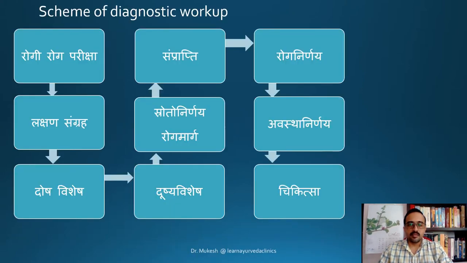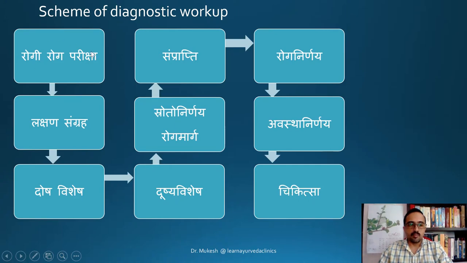As we have seen in the previous episodes, the scheme of diagnostic workup that we can follow in a patient is as follows: first we go for the Rogi Roga Pariksha, next we list out the Lakshana Sangraha, then we identify the Dosha Vishesha, then we identify the Dushya Vishesha, then we will get a picture about the Srotas involved and the involved Roga Marga. Then we can formulate a Samprapti and finally diagnose the disease and classify the disease into different avasthas. Then we can plan a customized treatment protocol.